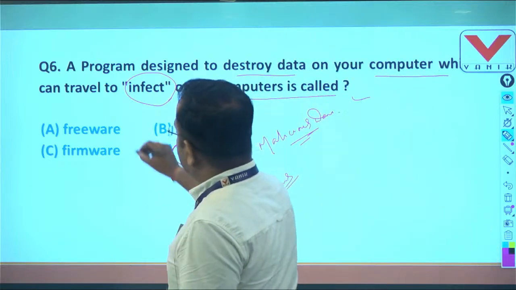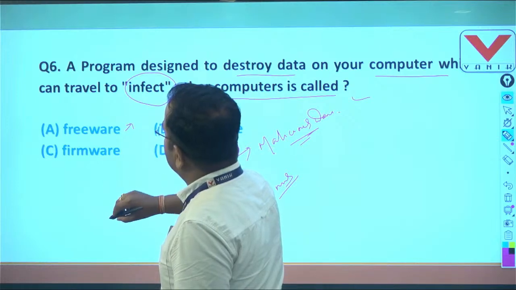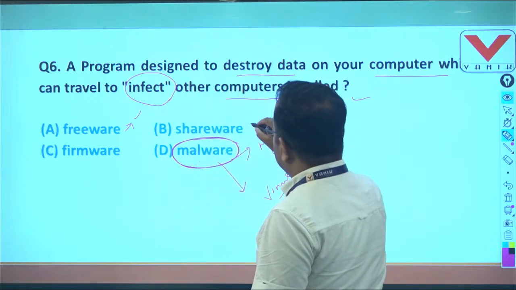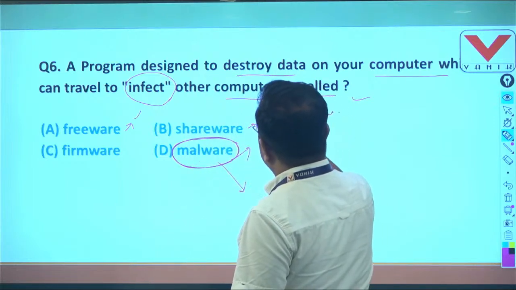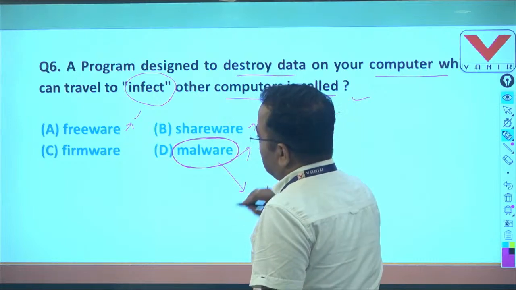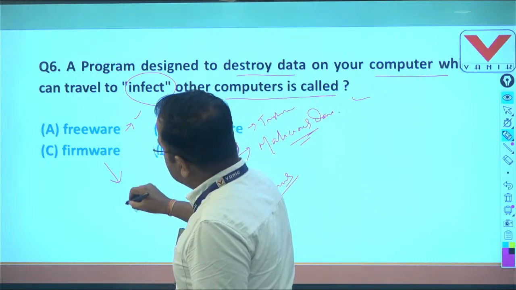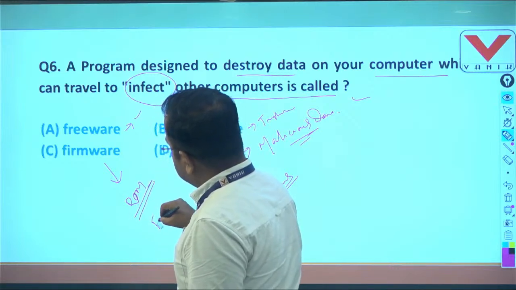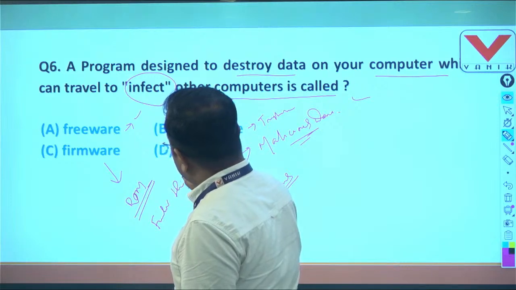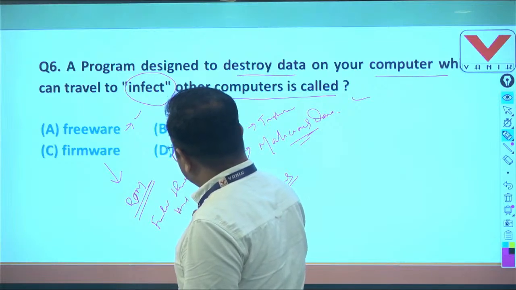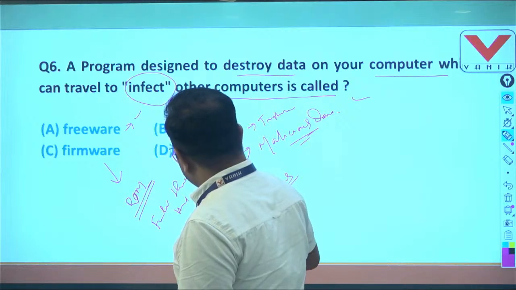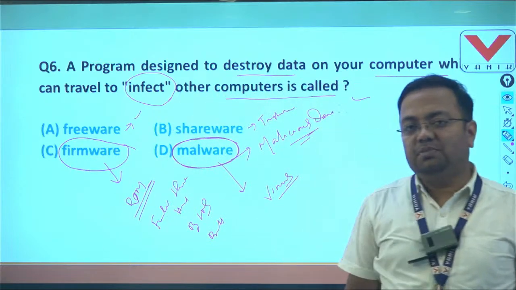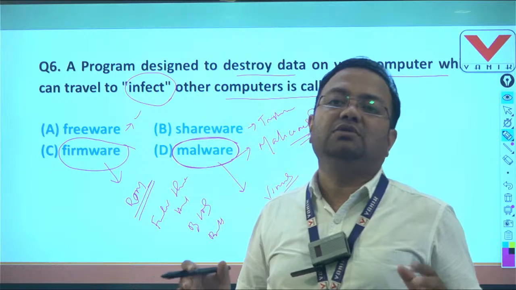And see here, freeware is a free version of software, no need to purchase, and we can use it as an application. Shareware is also free, but a free trial version of software. And firmware is preloaded inside the ROM and basically used to function the hardware part of the computer system, like BIOS, bootstrap. So these are examples of firmware. This is preloaded by the manufacturing company. So these are all important for your examination.